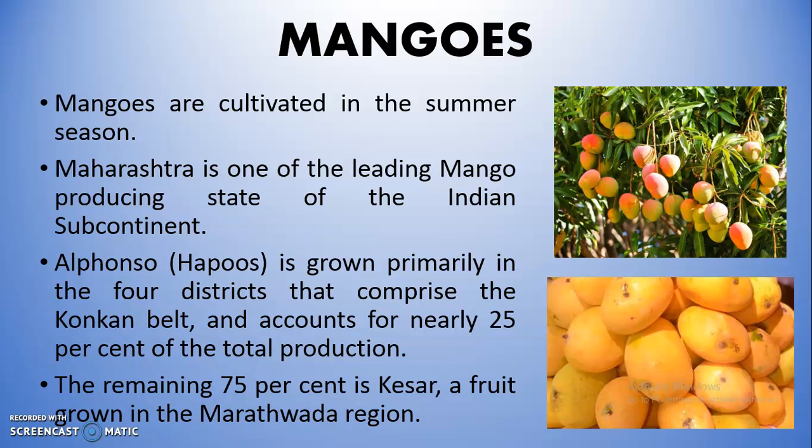First, mangoes. Mangoes are cultivated in summer season. We all know that mangoes are cultivated in the summer season. Maharashtra is one of the leading mango producing states of the Indian subcontinent. Alphonso or Hapus is grown primarily in the 4 districts that comprise the Konkan belt and accounts for nearly 25% of the total production. The remaining 75% is Kesar. Kesar is another type of mango like Alphonso, and it is grown in the Marathwada region.